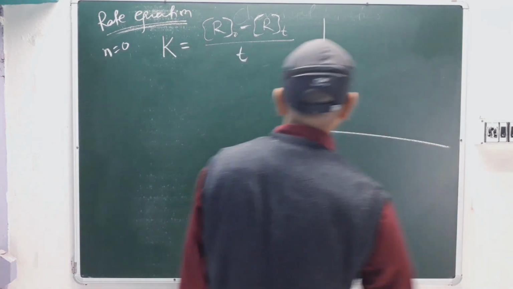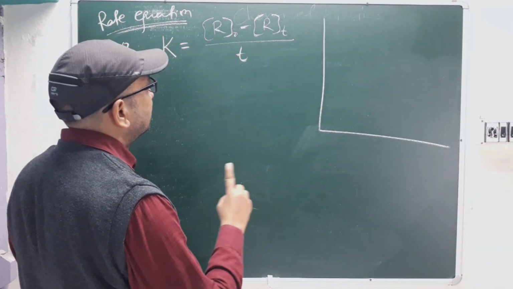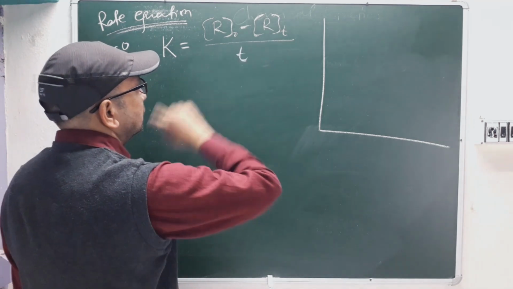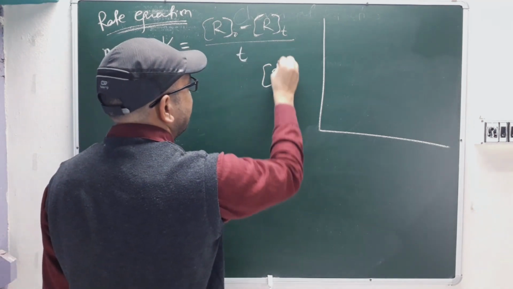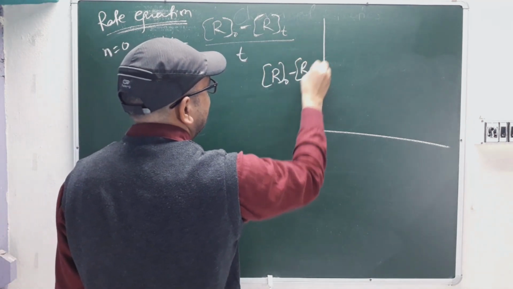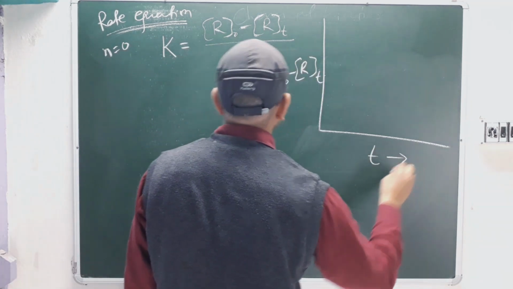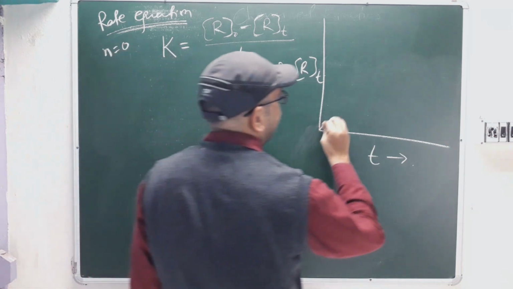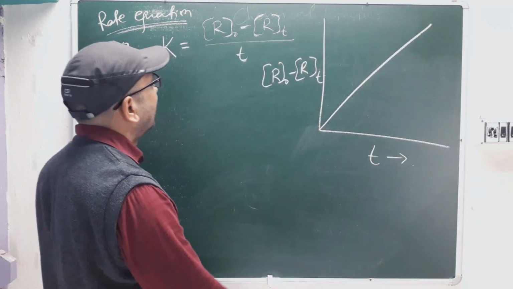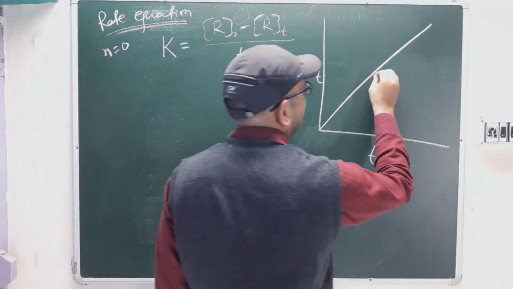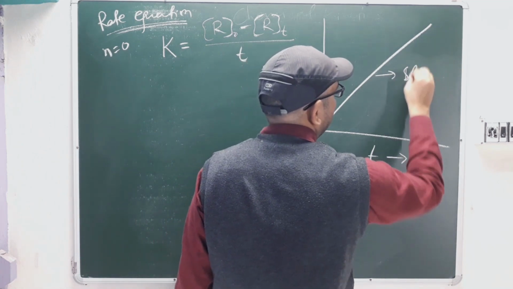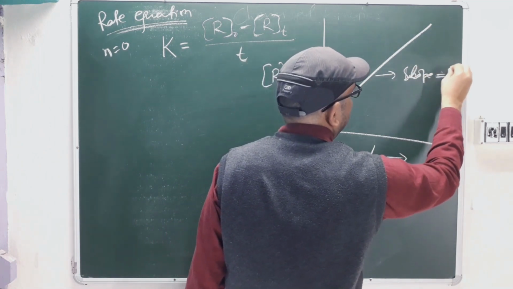Suppose this is one graph. We'll see how it will work. This will be the concentration. We will write it down here, minus Rt. And here we will take the time coordinate, so it will be direct. And whatever slope we are getting, it will be k.